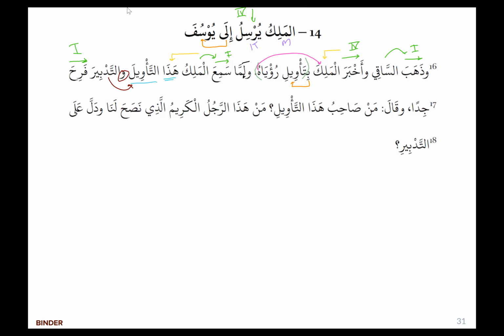Okay, قال من صاحب هذا تأويلي. Okay, so let's talk about the translation. So when the king heard this interpretation and the preparation, he was very happy, and he said, من صاحب هذا تأويلي. So he asked, قال, which is past tense form 1. Man here we could say is my mubtada. We could say that can work. And then صاحب هذا تأويلي, صاحب would be my khabar, and هذا تأويلي is an idafa construct. Well, صاحب هذا is an idafa construct. هذا تأويلي is badal again, right? Okay.